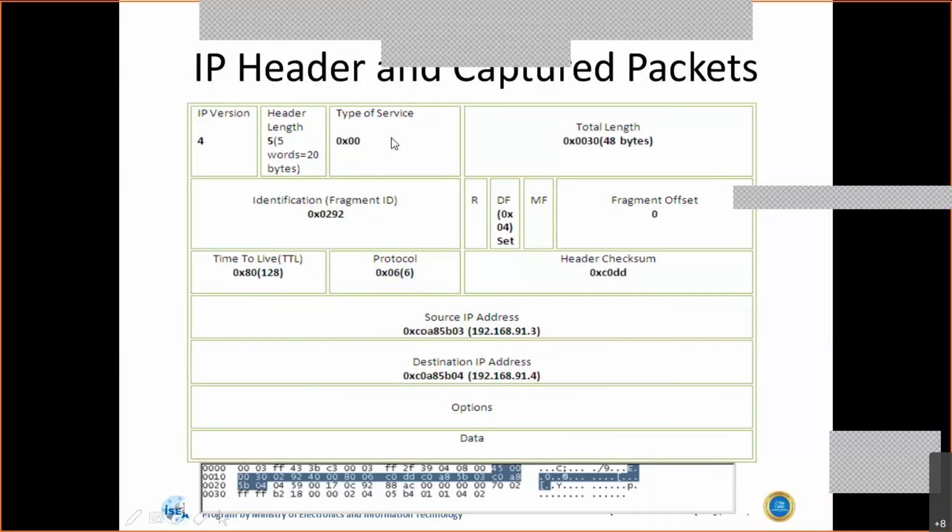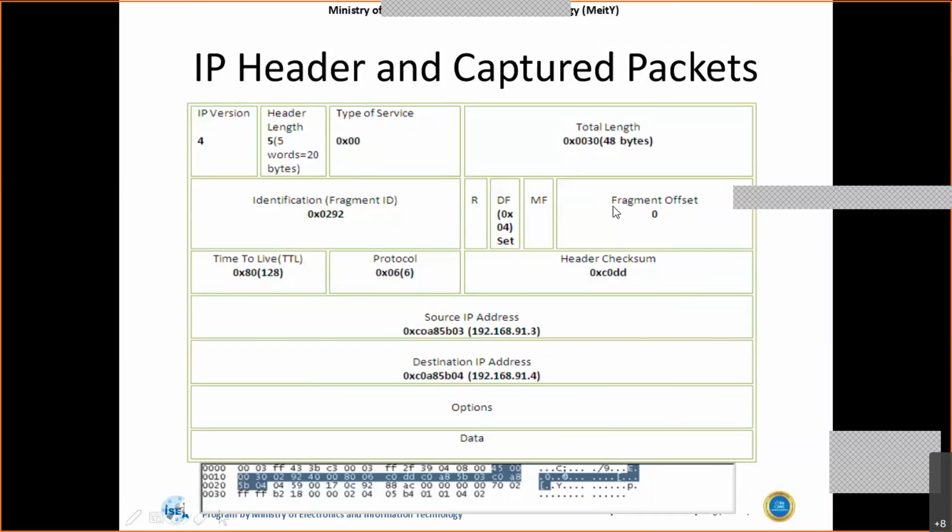Okay, the type of service. We have certain specific types of services, like if a priority is needed, or any kind of session that needs to be established based on the protocol. Let's say there is a telnet session, and I need to give more priority to this. That kind of option can be given in the type of service section. And this is the total length of the entire packet.